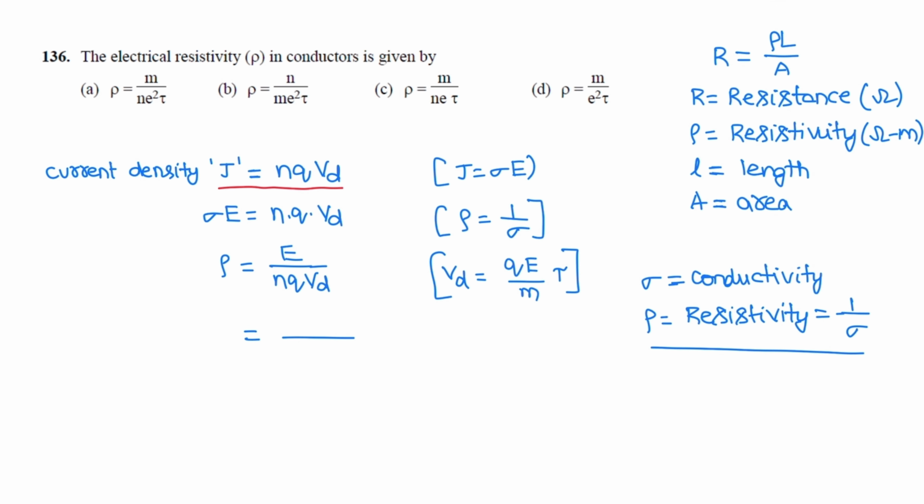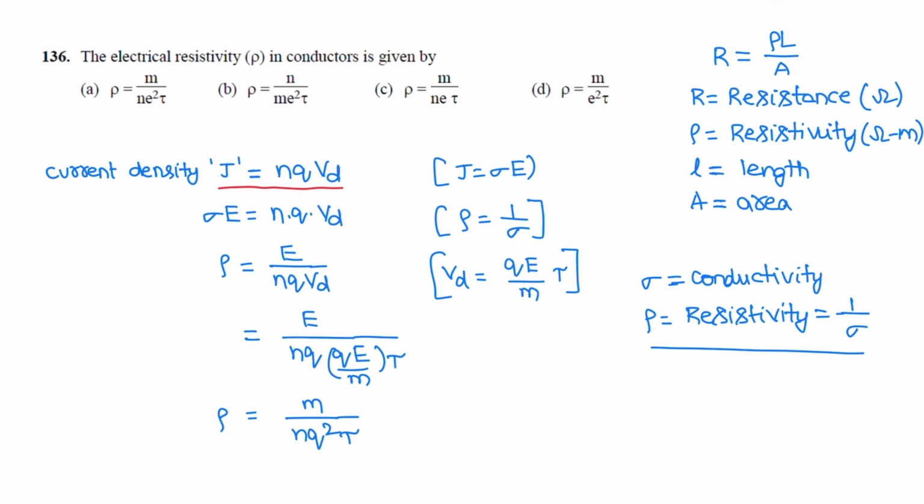Replace the drift velocity with qE by m into tau. The electric field cancels in numerator and denominator, and resistivity becomes rho equal to m by nq squared tau, where tau is the lifetime of a charge carrier, n is electron concentration, q is the charge 1.6 x 10^-19, and m is the mass of the charge.